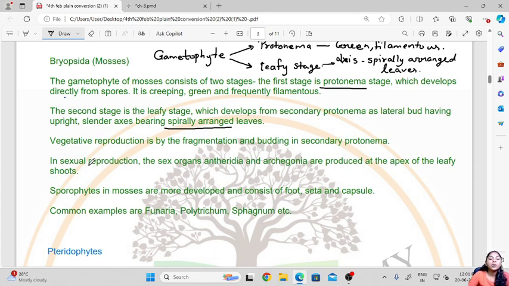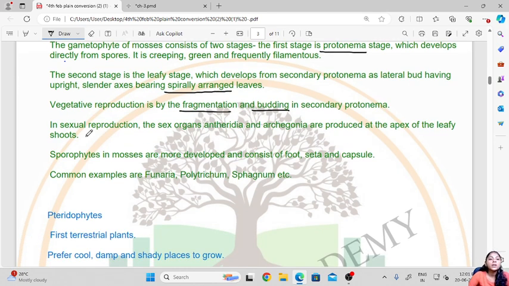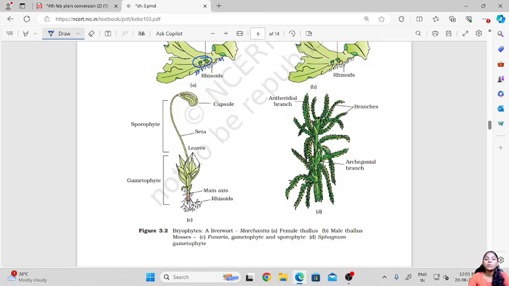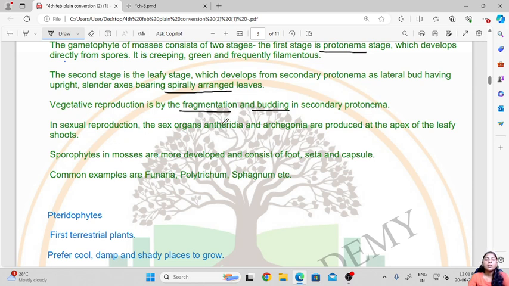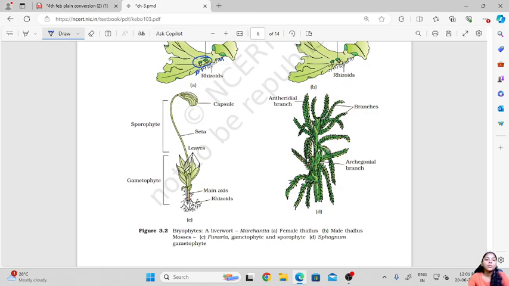Then vegetative reproduction is again by fragmentation and budding in the secondary protonema, that is the leafy stage. In sexual reproduction, the sex organs antheridia and archegonia are produced at the apex of the leafy shoots. Here we can see in the example of Funaria, the antheridia and archegonia are produced at the top of the axis of the leafy shoots. This is the leafy shoot, and at the top the sex organs are produced.